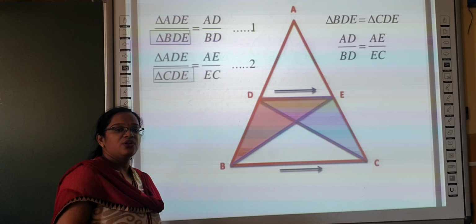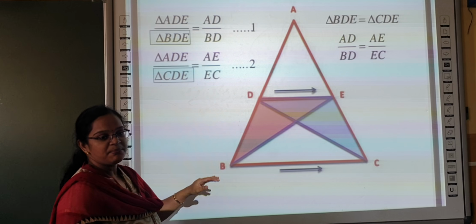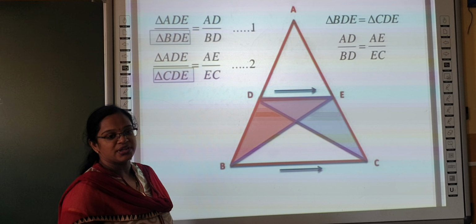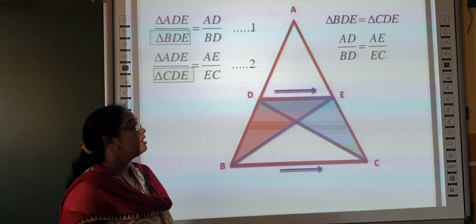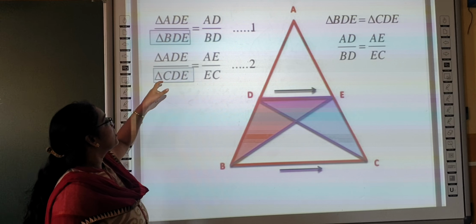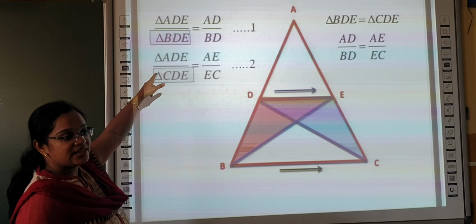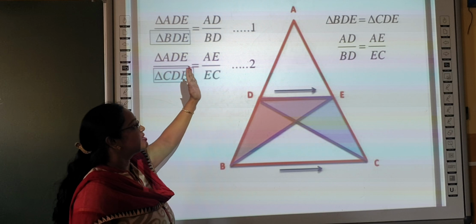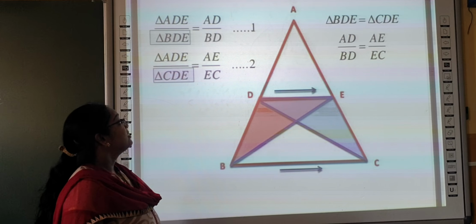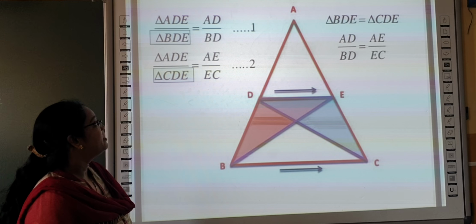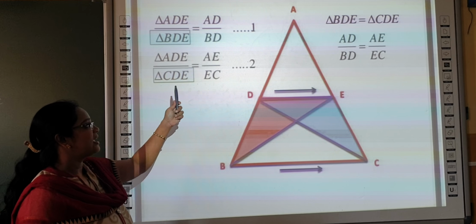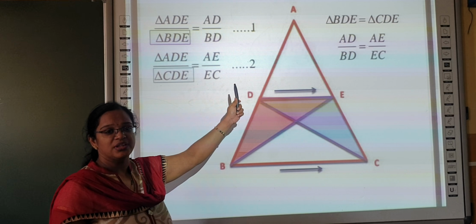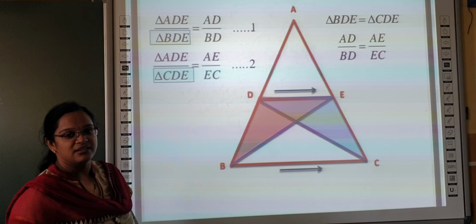According to the theorem, two triangles on the same base and between the same parallel lines have equal areas. If these two are equal, then the LHS becomes equal, so the RHS is also equal. Then the RHS is AD by BD equal to AE by EC. Hence we prove the basic proportionality theorem.